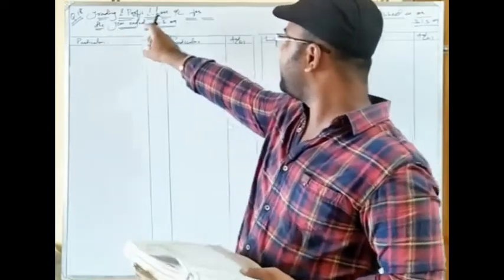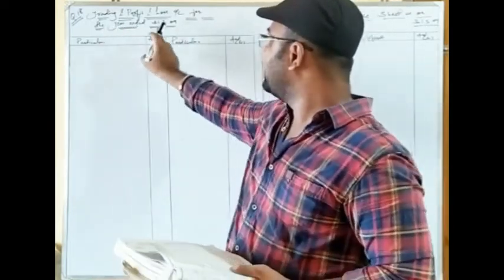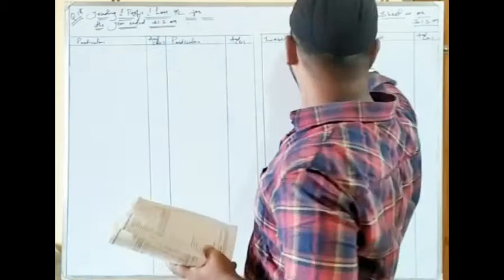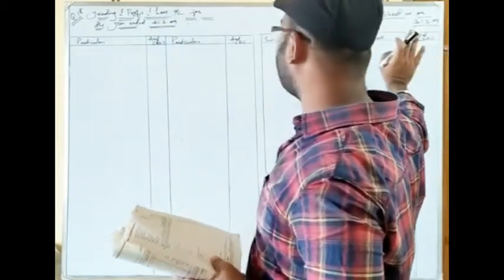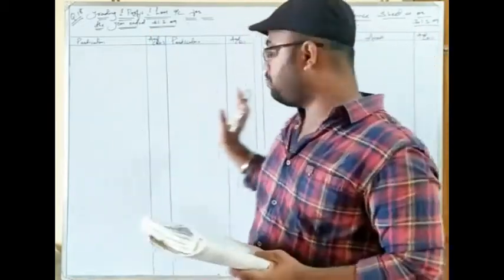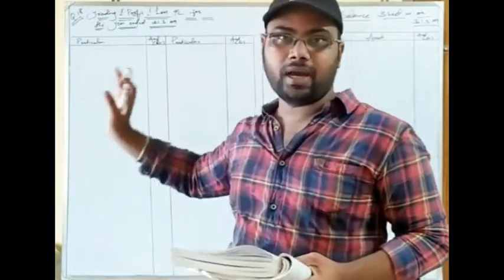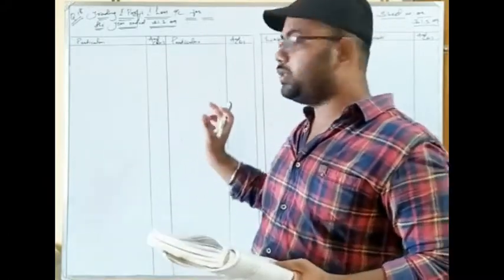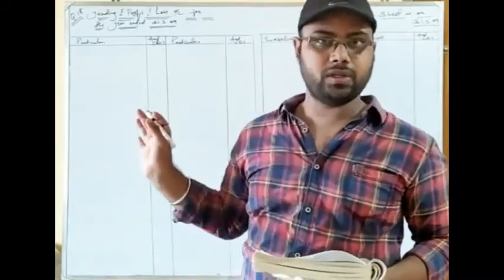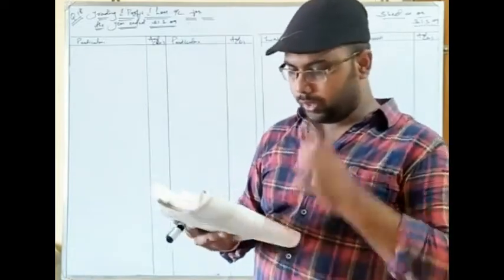I have written here trading and profit and loss account for the year ended 31st March 2009. Here balance sheet as on 31st March 2009. In accordance with this format, I am solving the problem. While you watch the video, rotate your screen and you can zoom in. So let us now solve.